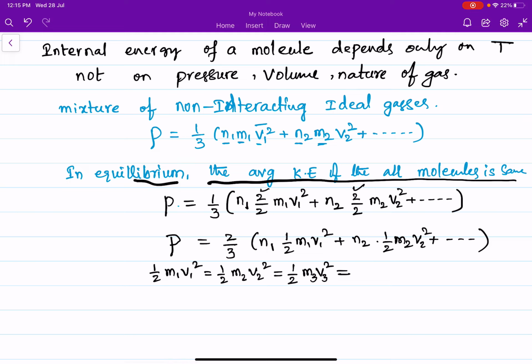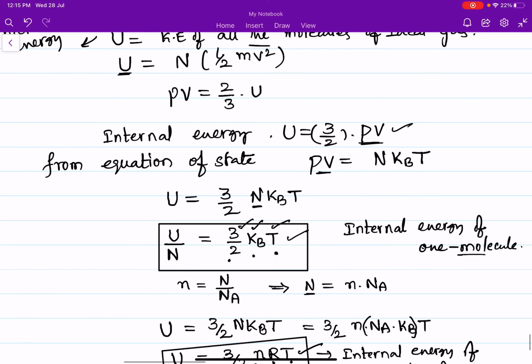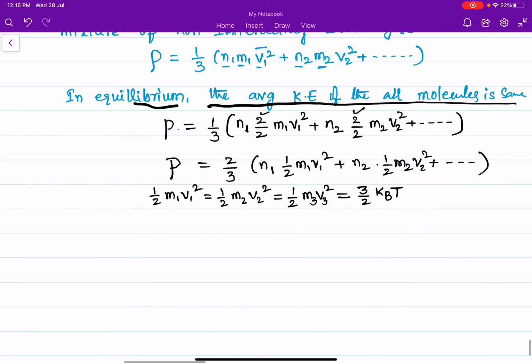Kinetic energy of each molecule is nothing but 3/2 kBT, as we have discussed already. So I am replacing 1/2 M1 V1 square and 1/2 M2 V2 square with 3/2 kBT.